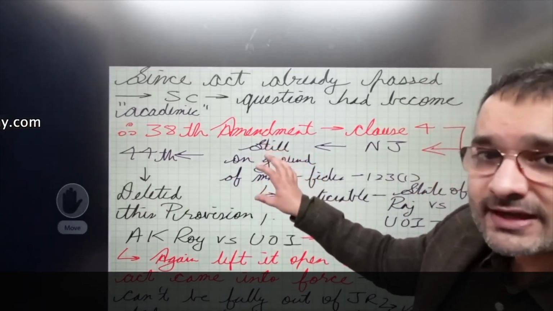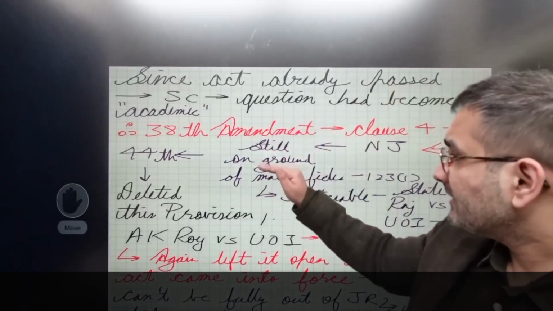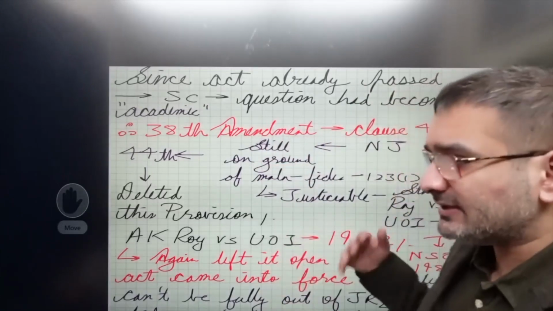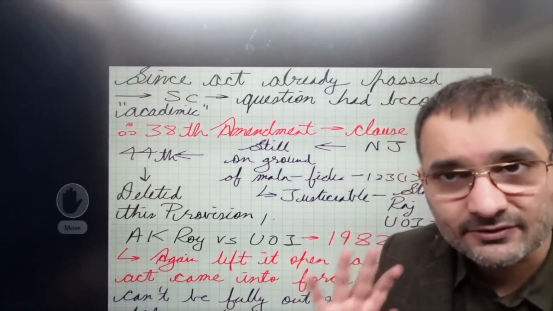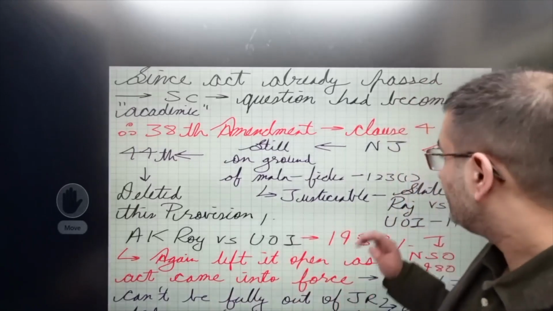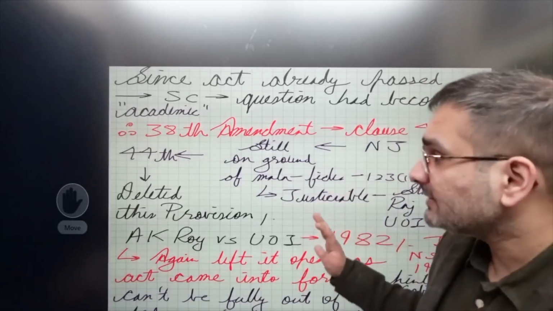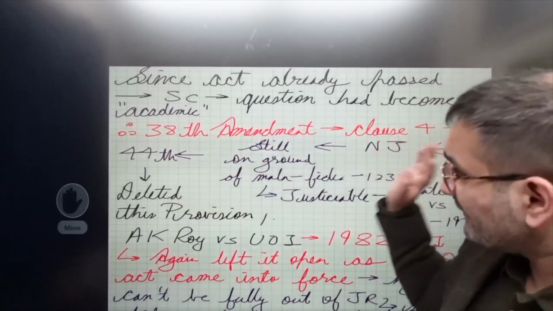And after that, the Supreme Court said, no, it is okay that satisfaction is non-justiciable, but we can still question you on the ground of malafides, because if we can question the emergency, the declaration of emergency can be challenged, correct? Similarly, for malafides, it is still justiciable. But the 44th Amendment basically deleted this clause.